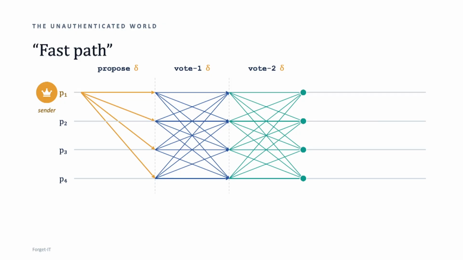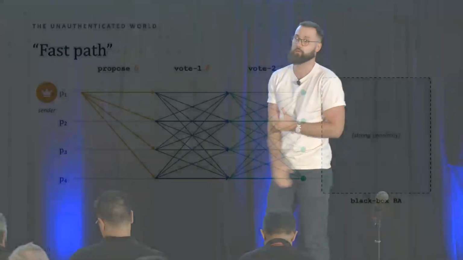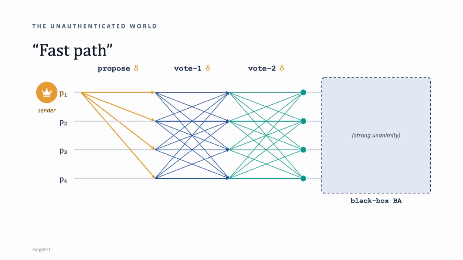But again, what we must do is we must ensure that the problem is still solved even if this is not the case. So we need to have some kind of a fallback path. How are we going to do it? Again, we will simply copy the authenticated world and say that, okay, let us use any black box Byzantine agreement protocol with strong unanimity. So agreement, termination, and if all honest guys propose the same value, that is the only value that can be decided.